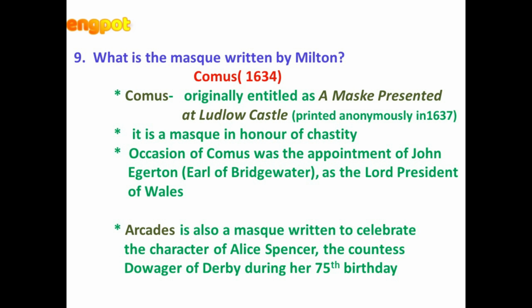Now Comus is an immoral character, so always remember that Comus is an immoral character, and he held the sister captive in his palace. So she was held captive there, but in the end she was rescued. So that's about Comus. And the other masque written by Milton is Arcades. So the notable masque is Comus.